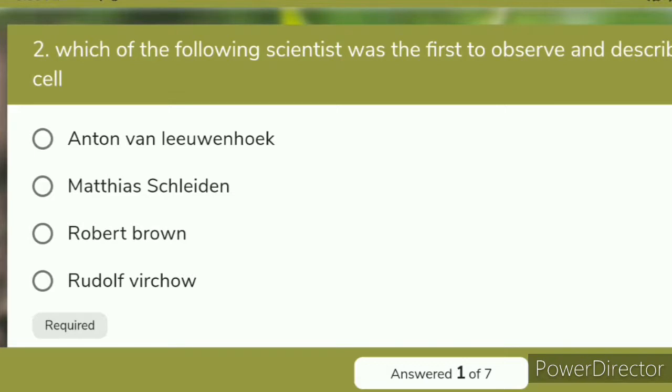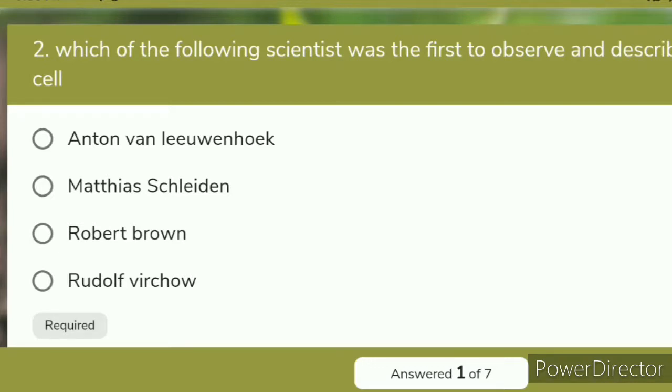But actually, Robert Hooke observed the dead cell wall, and Anton van Leeuwenhoek observed living cells, including blood cells, human sperm, muscle cells, cells of insects, and also bacteria. These are the living cells.